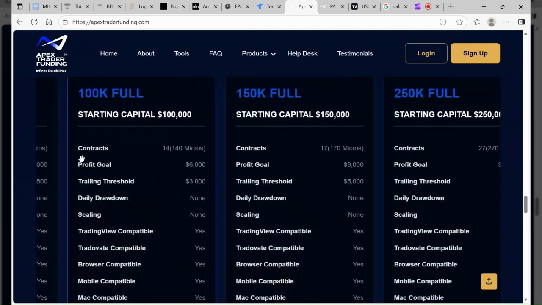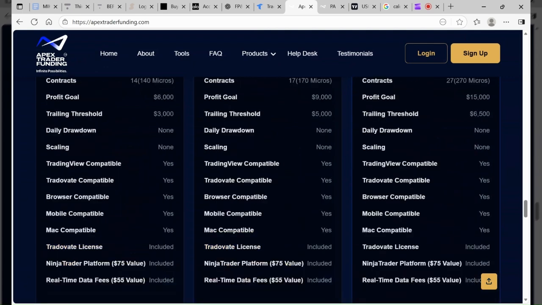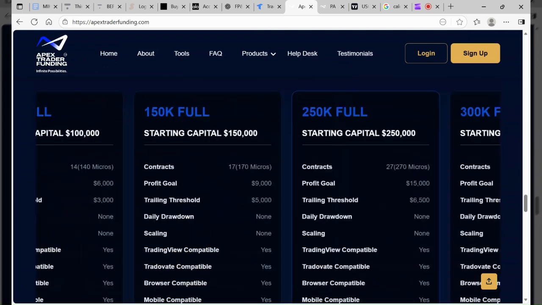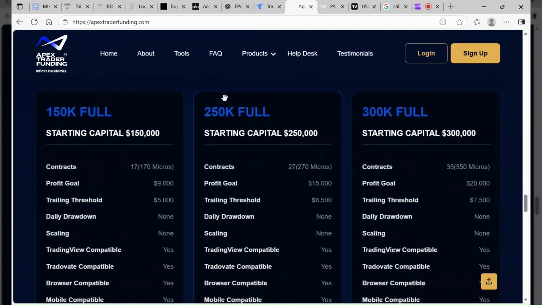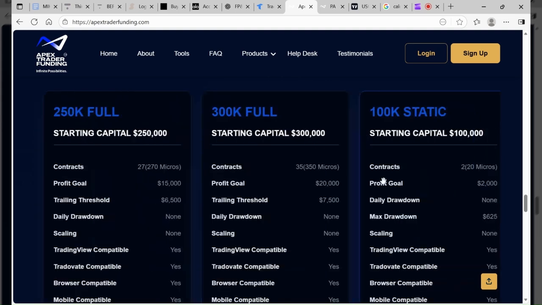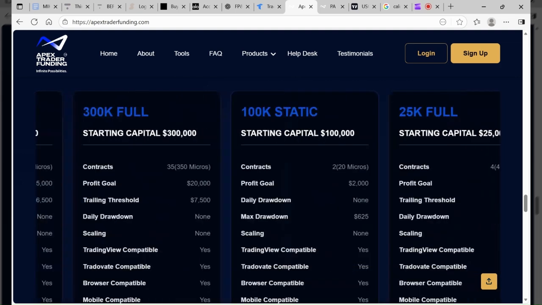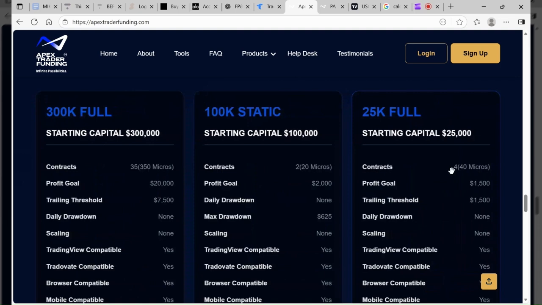A 50K account, you see it says 10 micros. That's your max contracts. For every account, regardless of what account size you get, there's a max amount of contracts you can trade with, right? For the 250K account, your max contracts is 27 contracts. Here's the thing: until you make your drawdown, guys, you can only use half of that. For your 25K account, we're talking about 4 contracts.